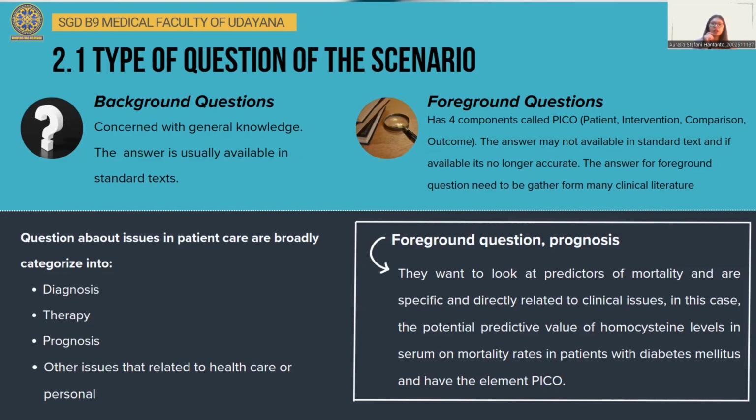So the answer for foreground question needs to be gathered from many clinical literature. Questions about issues in patient care are broadly categorized into diagnosis, therapy, prognosis, and other issues that are related to health, care, or personal. In this scenario, the type of question is foreground question prognosis because they want to look at the predictors of mortality and are specific and directly related to clinical issue. In this case, the potential predictive value of homocysteine level in serum on mortality rate in patients with diabetes mellitus. And also in this scenario, they have an element of PICO.